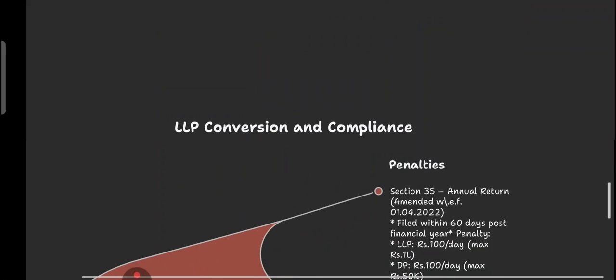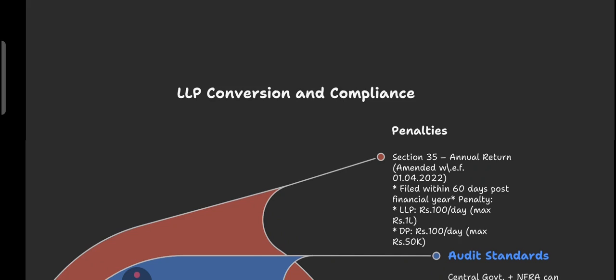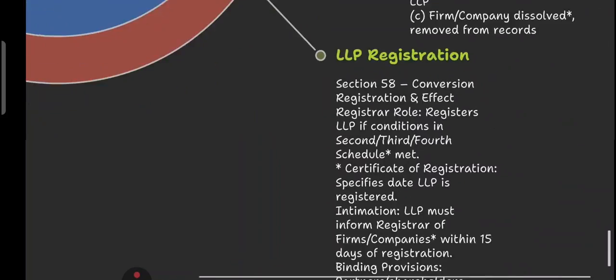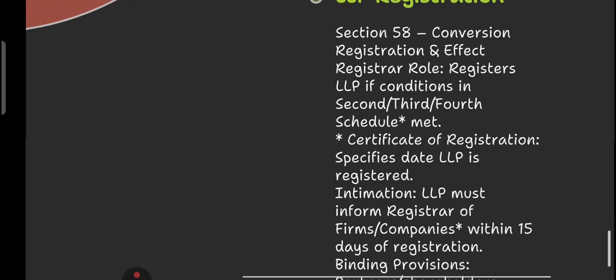Now have a look at LLP conversion and compliance. Very, very important. Let's understand what every limited liability partnership must follow after formation or conversion. First of all, we have the registration. When an entity converts into LLP, it must register under section number 58.